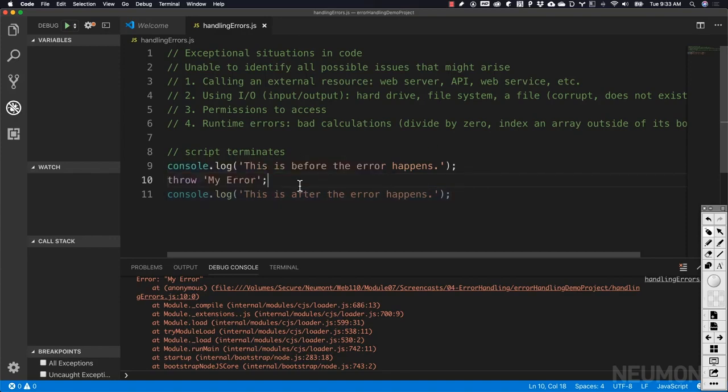And usually that's reloading the page in the browser. Now, that's not necessarily the best way to handle things, but sometimes completely letting your script fail is acceptable.